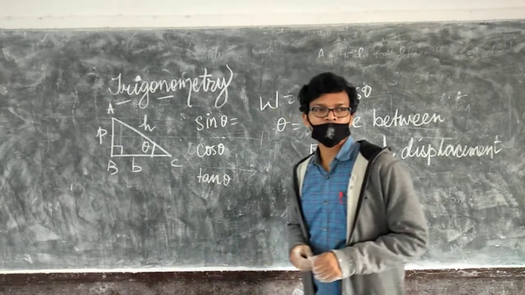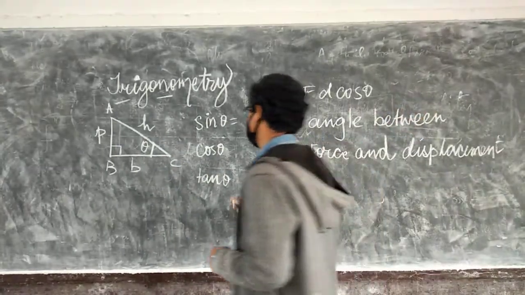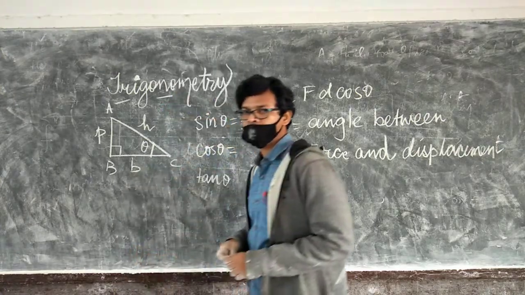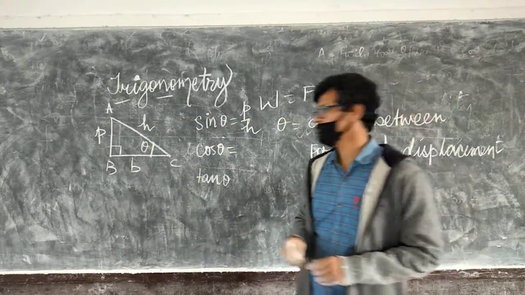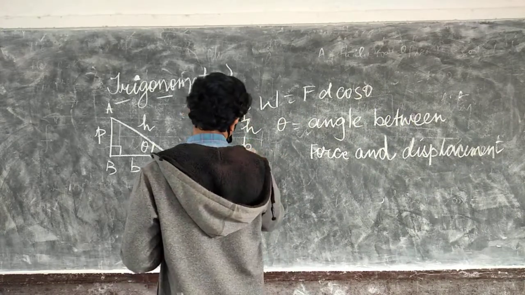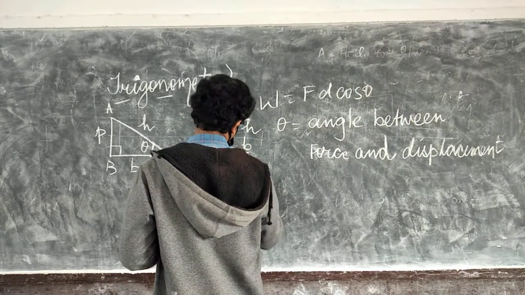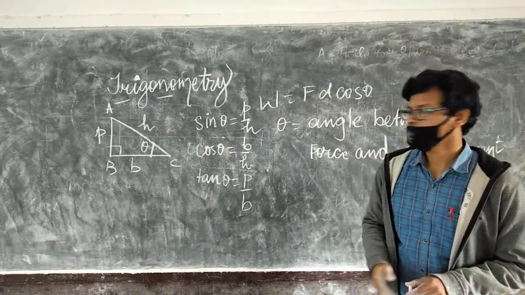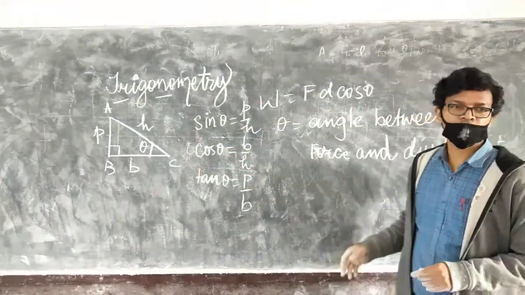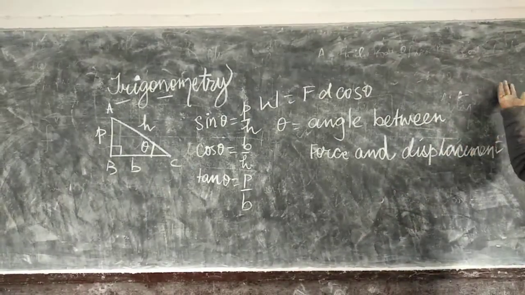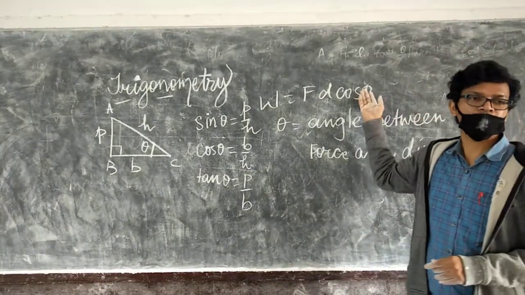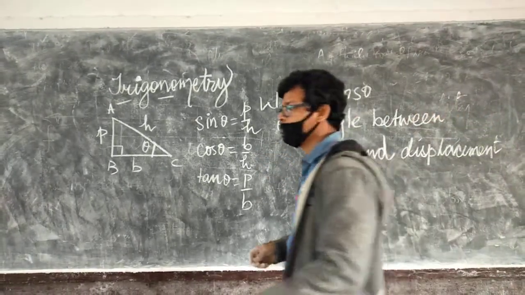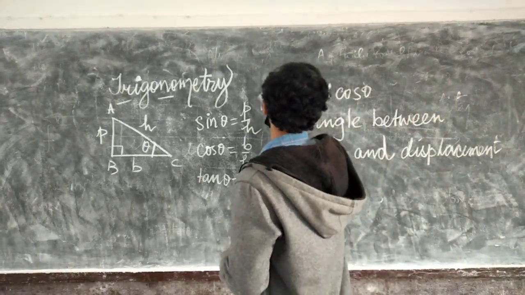Sin theta will be P by H, that is perpendicular by hypotenuse, and cos theta is base by H, B by H, and tan theta is P by B. So this is the ratio. So cos theta is B by H. Here in F d cos theta, cos theta means this ratio, B by H.